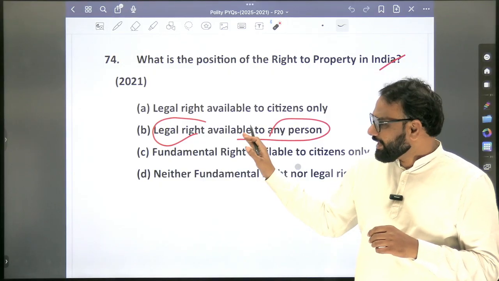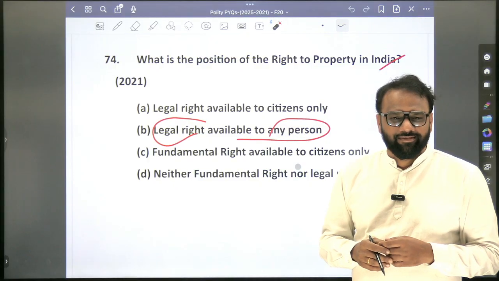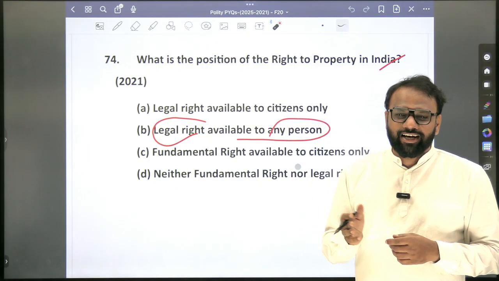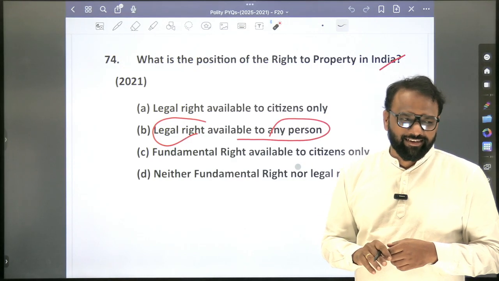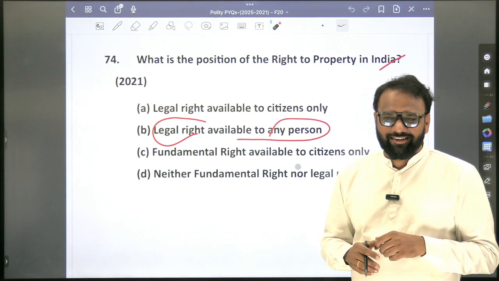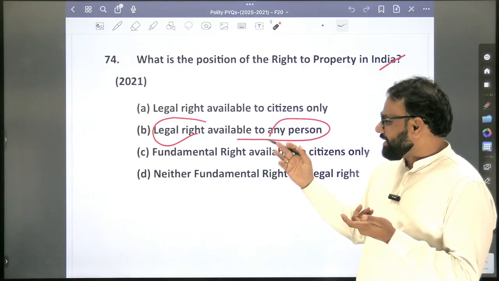Can the legal rights which are present in the Constitution also be called constitutional rights? All constitutional rights are fundamental rights? There are some constitutional rights which can also be called fundamental rights. Okay. So all fundamental rights are also constitutional rights. Yes. So these are the confusing terms, and sometimes they'll frame like that.